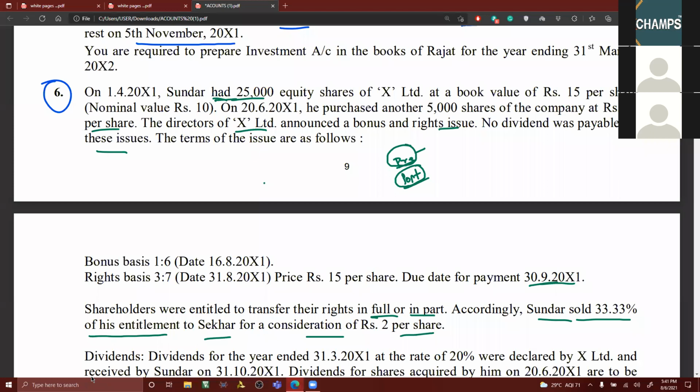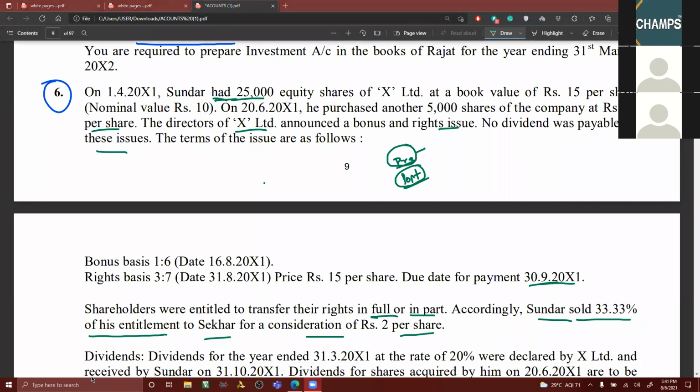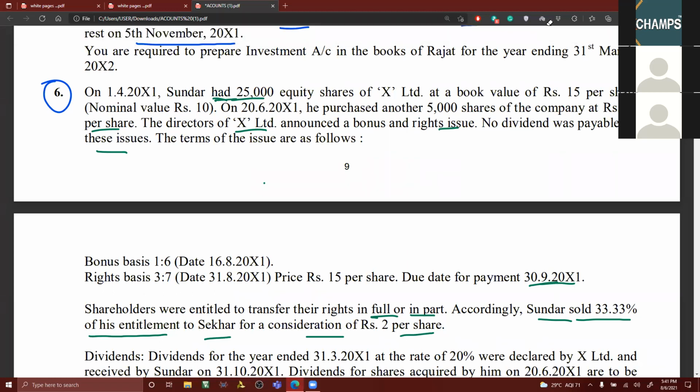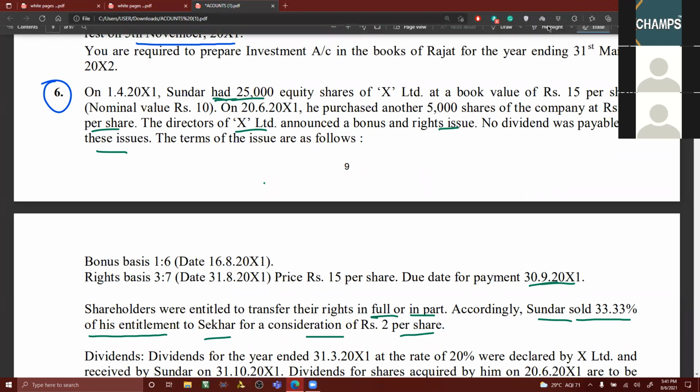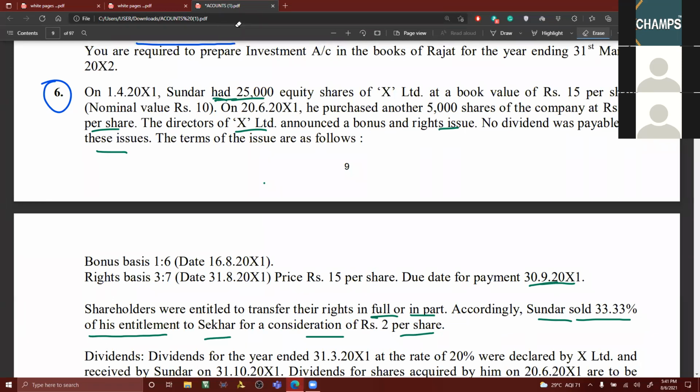So now my question is that, okay, just I wish to wait for a while unless you answer it. Just a minute. I'll come back to that. We can have discussion on this later on, because you seem to be having confusion on this. Okay, now some of you are saying it's a capital, some of you are saying it's revenue.